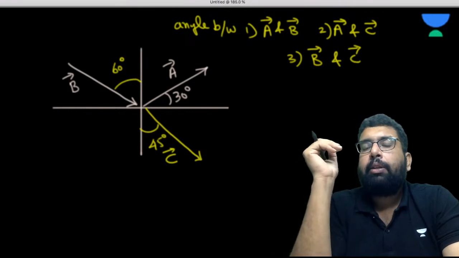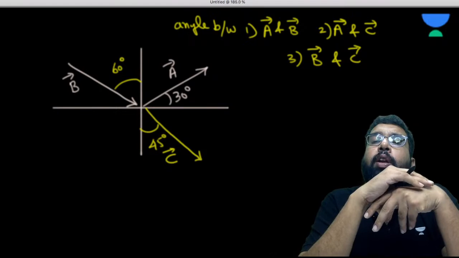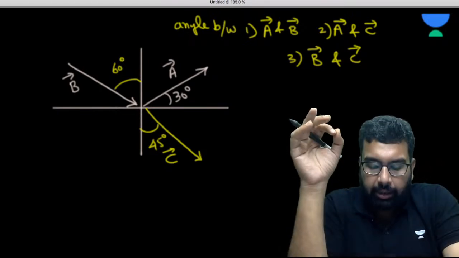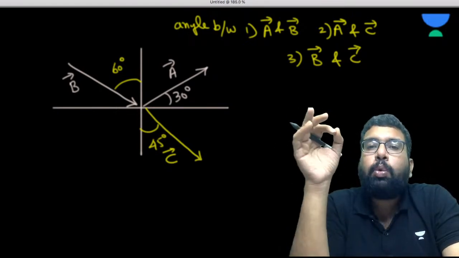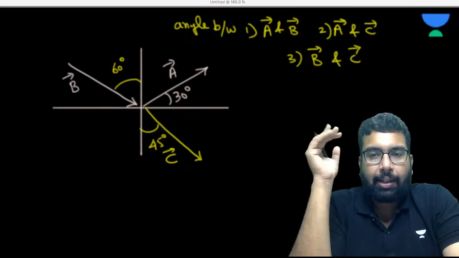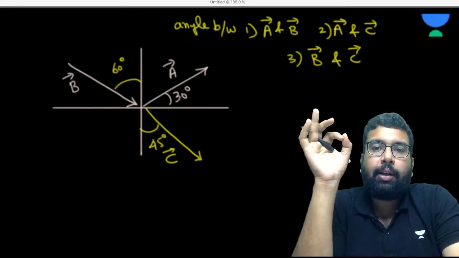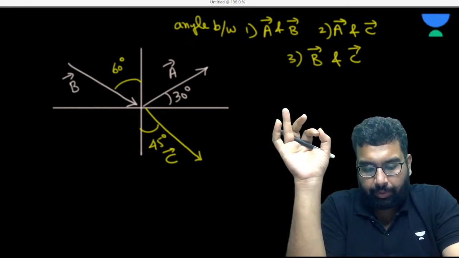Now please understand this. The important point is that whenever you are finding the angle between two vectors, you need to join them tail to tail. ठीक है? टेल से टेल मिलानी है. एक गाना था ना हिंदी में, ताल से ताल मिला, वैसे टेल से टेल मिला. ठीक है? Tail to tail you have to join.